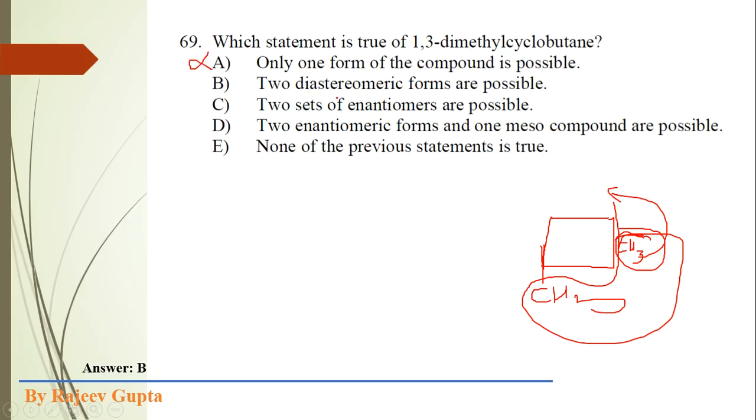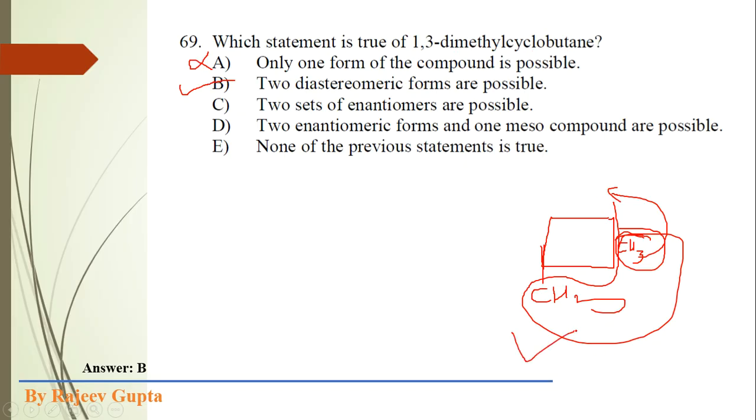Second option, two diastereomeric forms are possible. We know that cis and trans geometrical isomers are also called diastereomers because these both are not mirror image isomers, but their sequence of bonding of atoms is same. So actually this option is correct. Now check the third option. Two sets of enantiomers are possible. No. Here no enantiomeric forms are possible in case of 1,3-dimethyl cyclobutane structure.